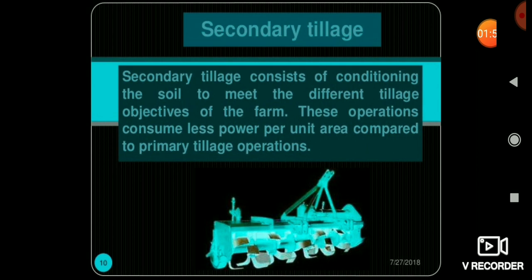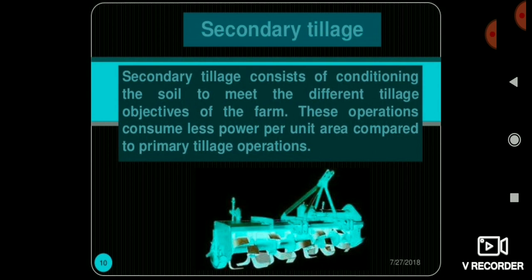Now friends, see the secondary tillage operation. From the name only it is clear that primary means the first one and secondary means the second one. Secondary tillage operation is mostly done for breaking the soil; the soil is already broken by the primary tillage operation, but when we have to convert it into very fine particles, we do one more tillage operation, which is called the secondary tillage operation.